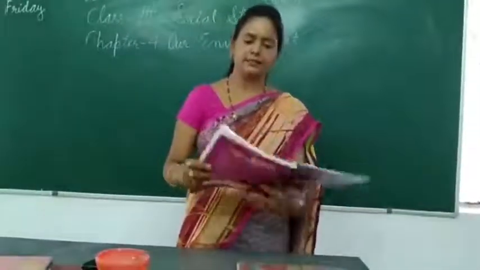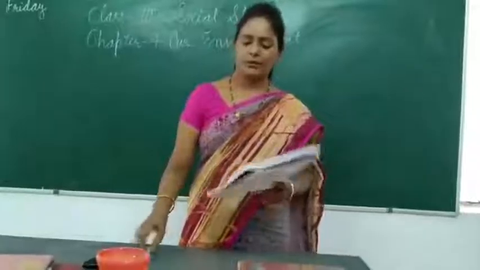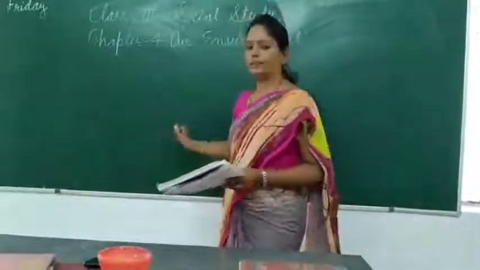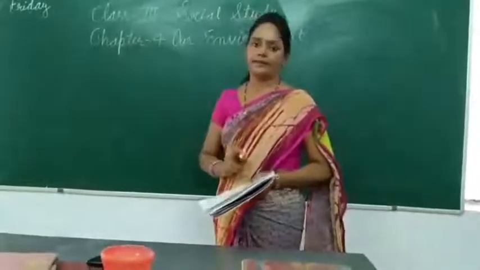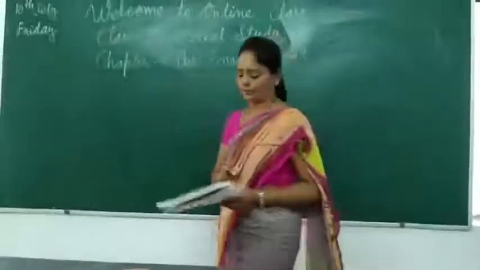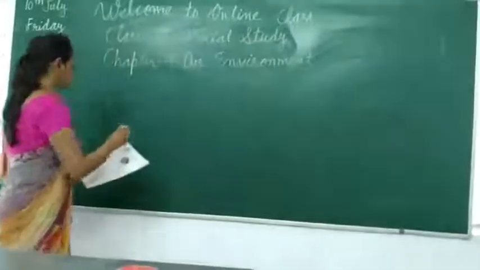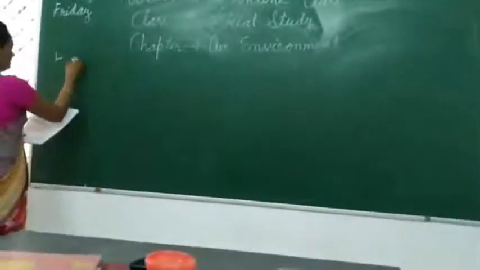Now I am going to write some difficult words from this lesson on the board. These words you have to underline in your book with the pencil. You have to underline them only. Okay, don't write in your notebook. Let's begin. Spelling number 1 is environment.